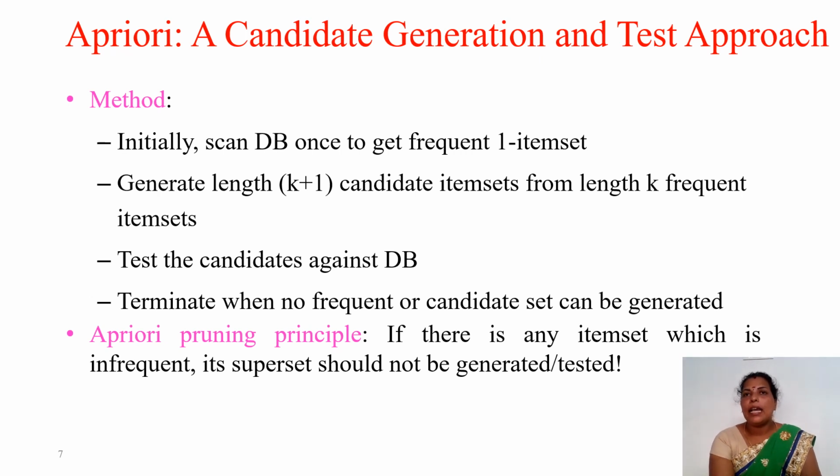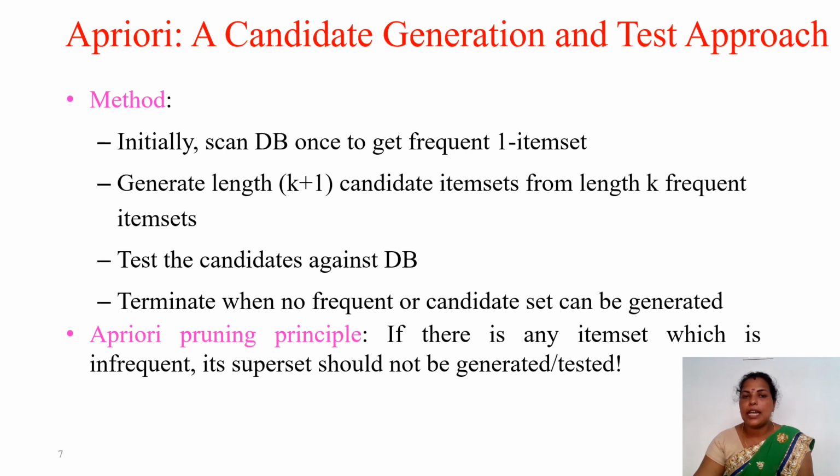A very important and famous algorithm for association rule mining, to find the frequent items, is the Apriori algorithm. It is a candidate generation and test approach. The methodology is very simple. Initially we scan the database once to get the frequent one-item sets. Always we first scan the database and generate the one-item sets.